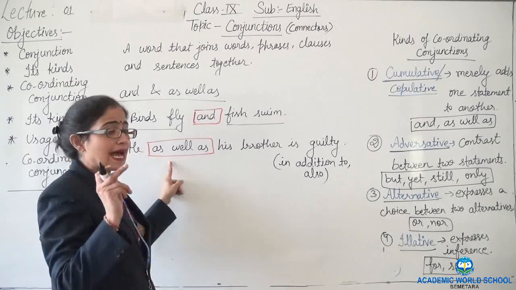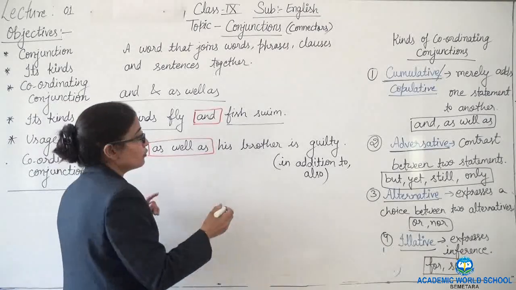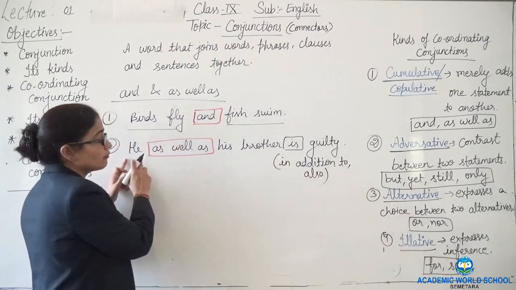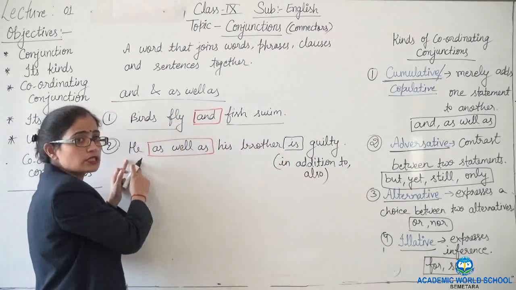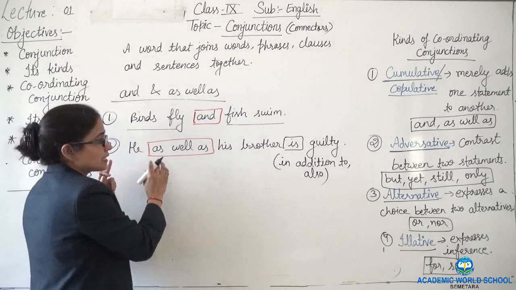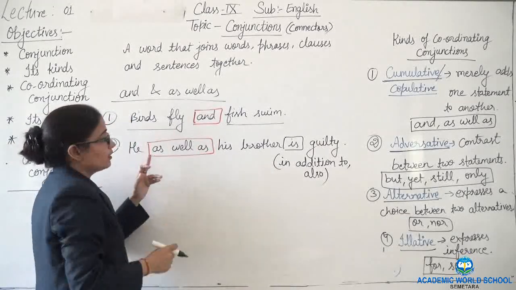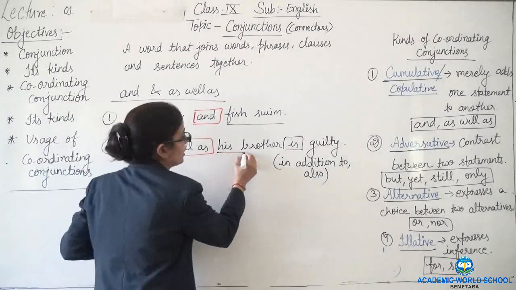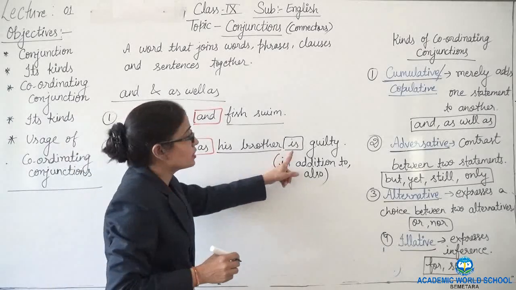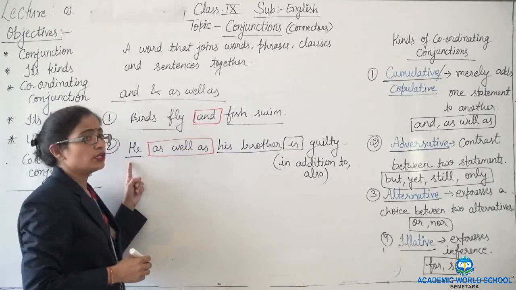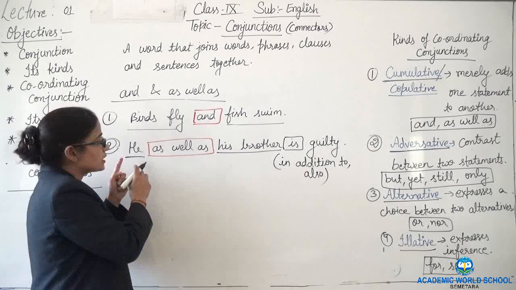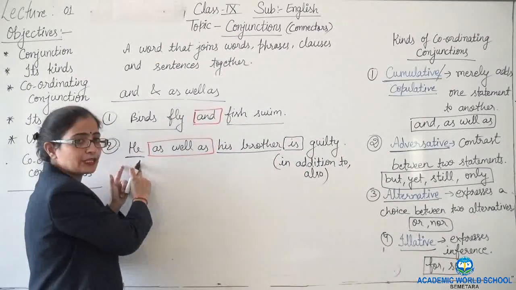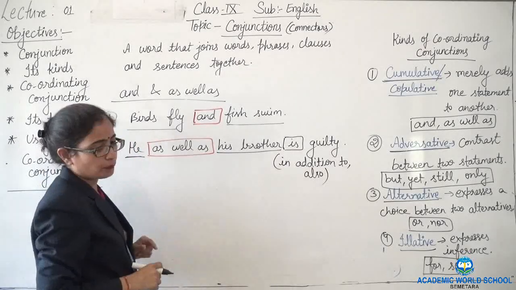Here, when we use as well as, make sure the verb we use is used according to the first nominative. Make sure in such sentences where as well as is used, two nominatives are given here, he and his brother, but the verb will be used according to the first nominative. So this is singular, that's why I have used is, according to this singular nominative. Clear?